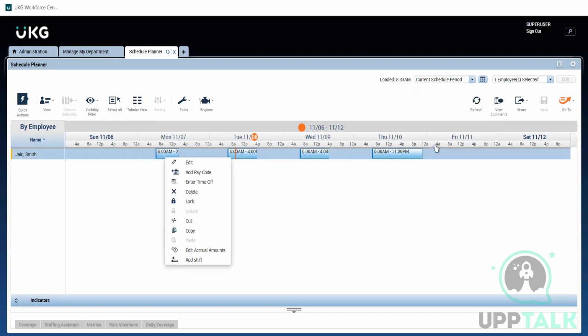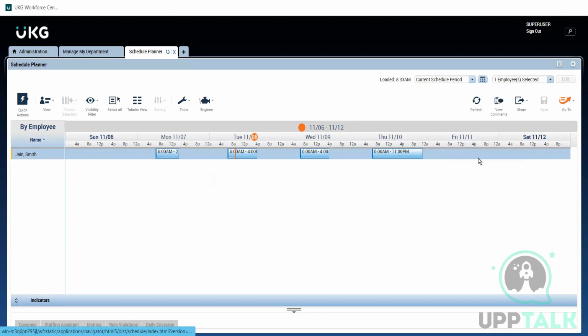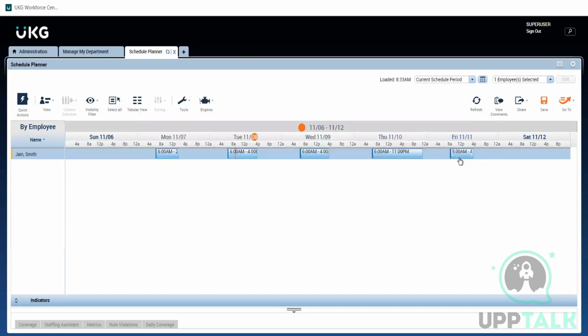If you want to add a shift for a particular day, you can right click and click on add shift. Here you just need to give the start time and end time. That's it. It shows your total hours. The type should be regular only. This is standard for everything. There are 3 other types: break, transfer, and unavailable. Currently, we'll stick to regular. I'll let you know what the other items are. Once you do it, it will be here. You just need to save it.